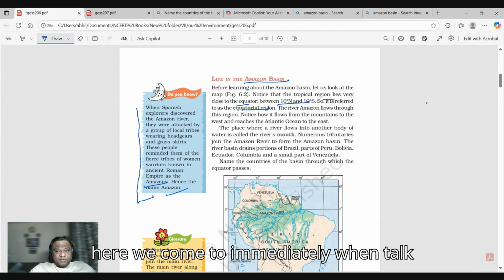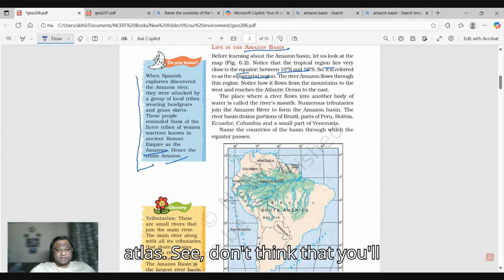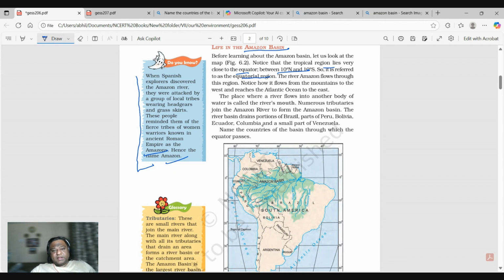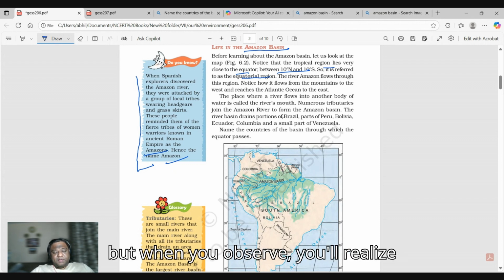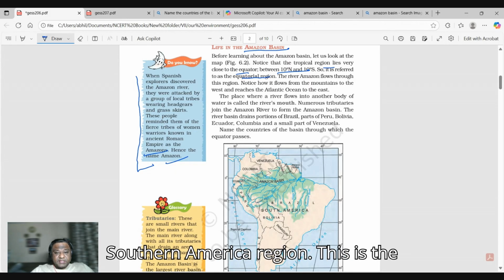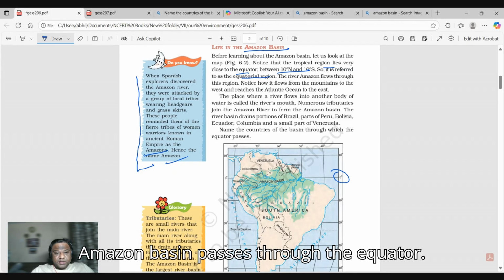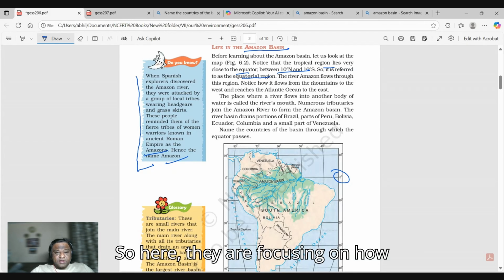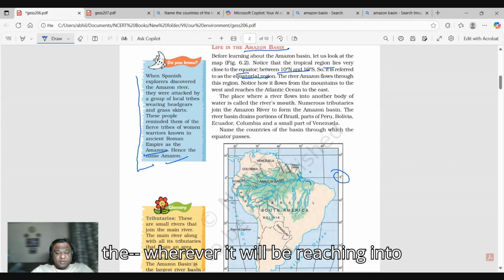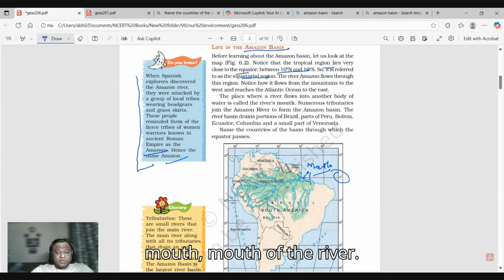Now immediately when you talk about Amazon, you have to open up your atlas. See, don't think that you'll read everything and remember. You have to observe, and this exam is about that. The information here is very limited, but when you observe, you'll realize many things. So this is the South America region. This is the equator, and you see that the Amazon basin passes through the equator. So here they are focusing on how the river reaches the Atlantic Ocean in the east. This is called the mouth of the river, wherever it reaches another water body.